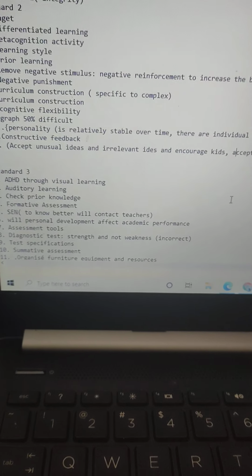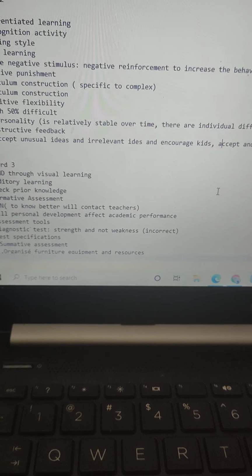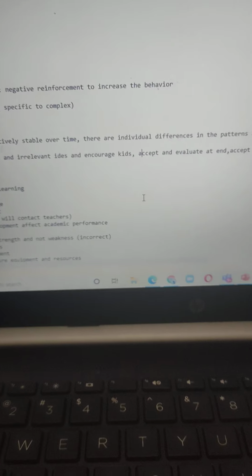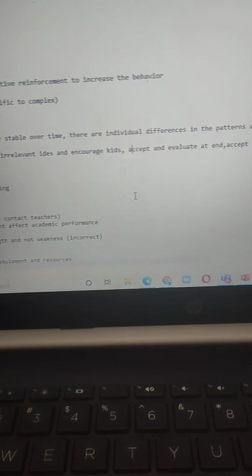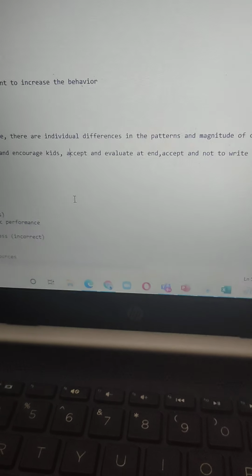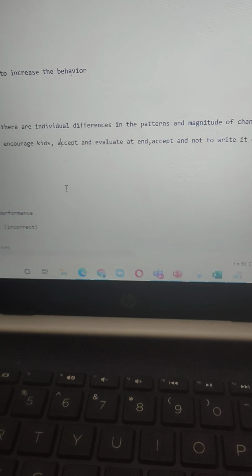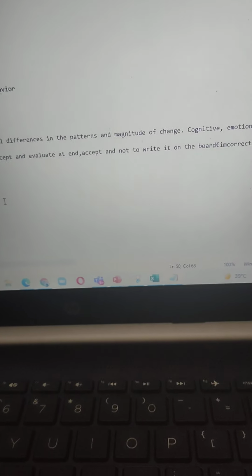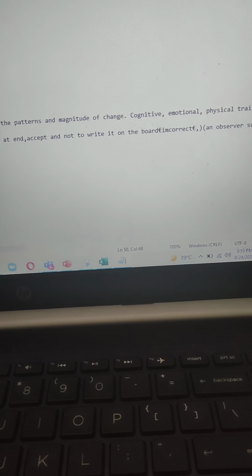The options were: accept unusual ideas and irrelevant ideas and encourage kids; number 2, accept the unusual ideas and evaluate them at the end; then, accept the unusual ideas and write them down on the board.